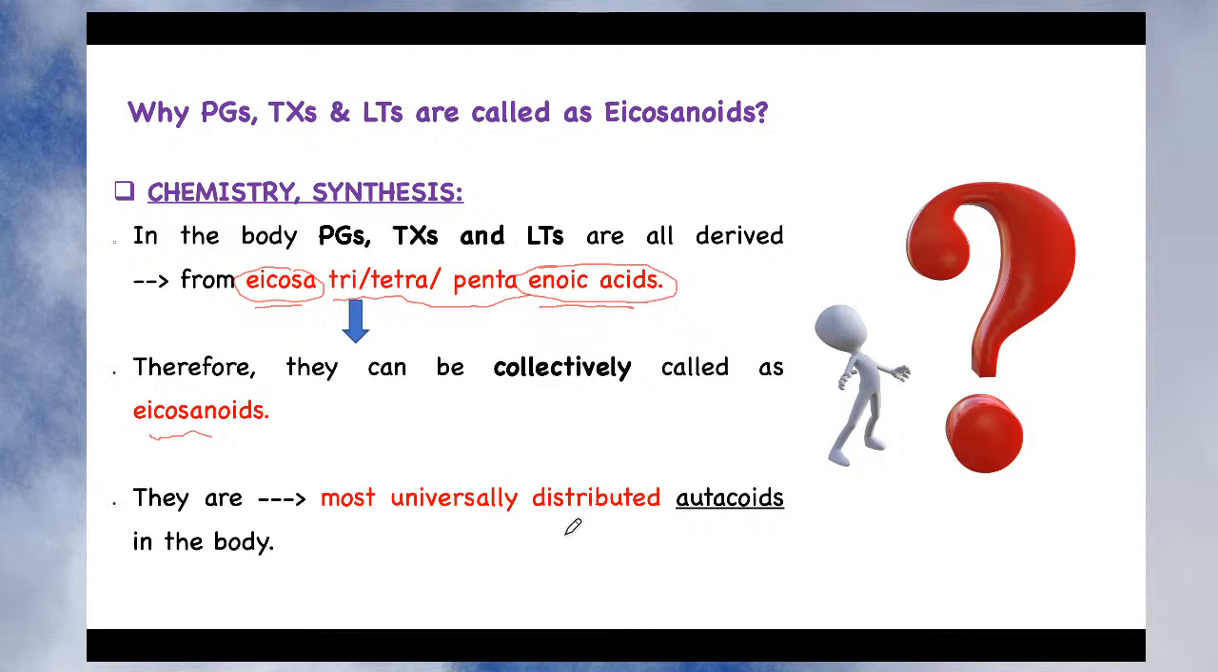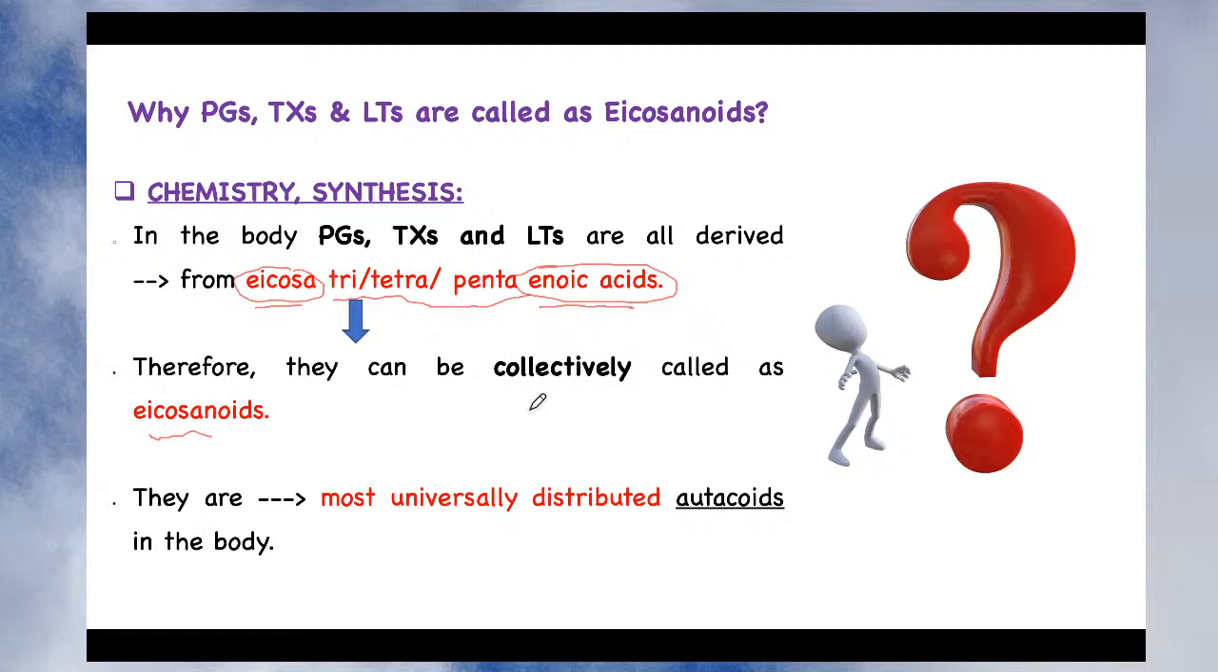Like we have seen in case of 5-hydroxytryptamine, it is predominantly present in your intestine. Some amount is present in the central nervous system, isn't it? So the location is defined. Whereas in case of eicosanoids, there is no defined location. It is the most universally distributed autocoid in the body. It means each and every cell of the body is capable of producing eicosanoids. That is the beauty of the eicosanoid, that every cell of the body can produce it.